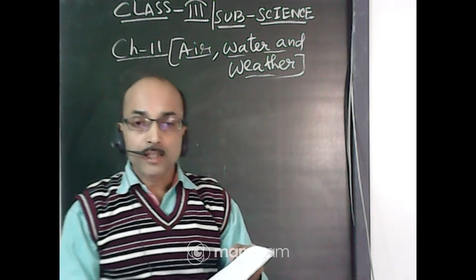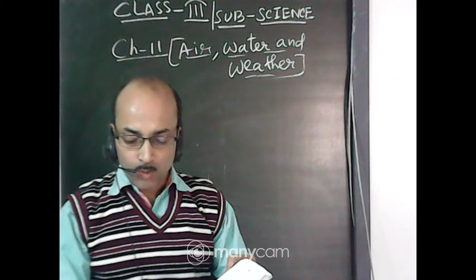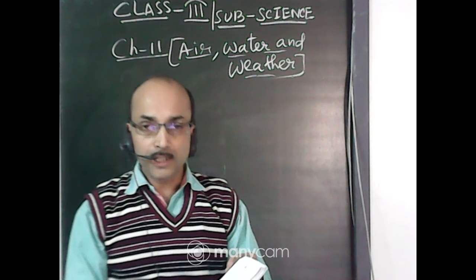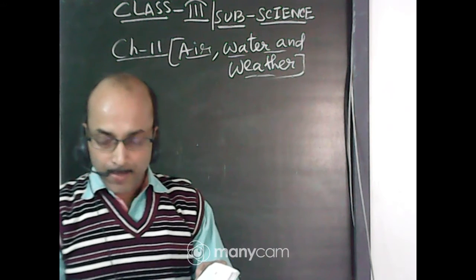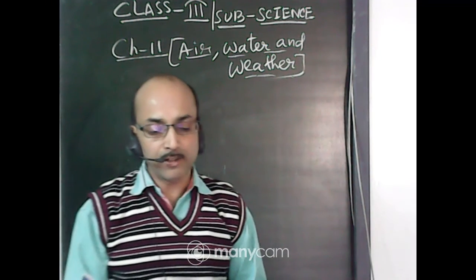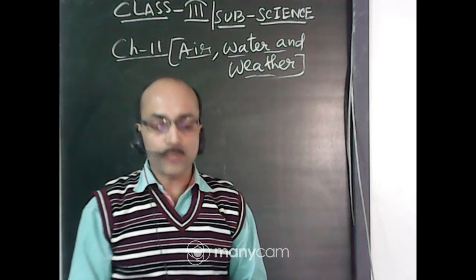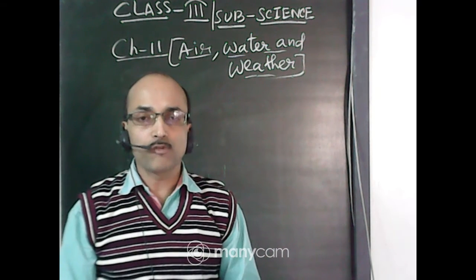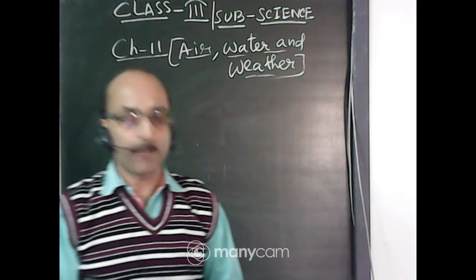The water in the lakes, ponds, rivers and seas is heated by the sun. Due to heating, water changes into water vapor by the process of evaporation. Then this water vapor rises higher up and reaches the sky. It mixes with dust and other things present in the air and gets cooled, forming drops of water, and these drops together form the clouds. This happens by the process of condensation.